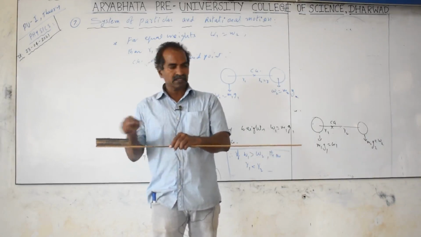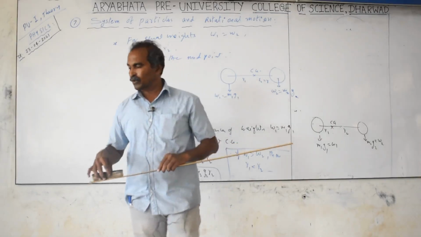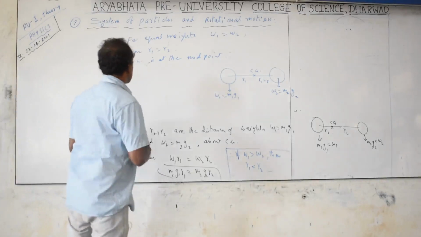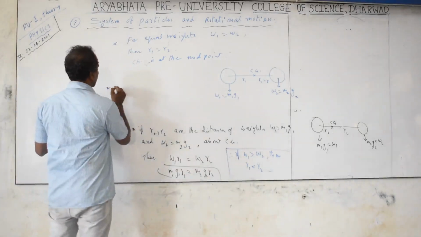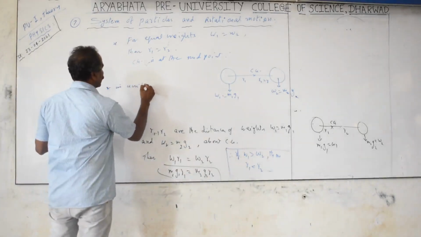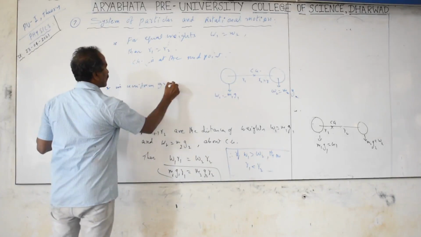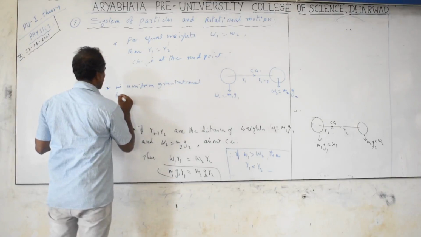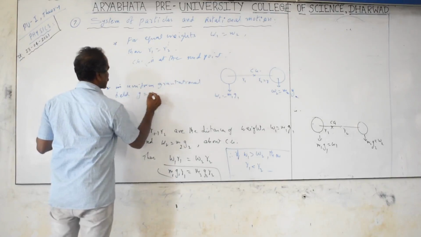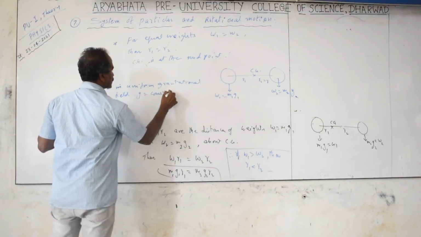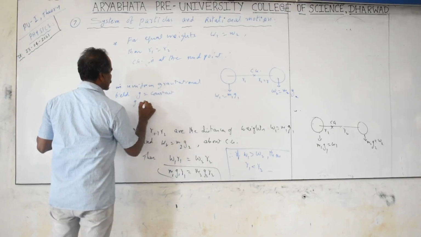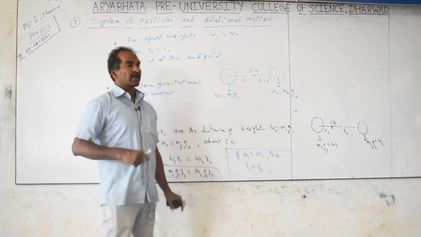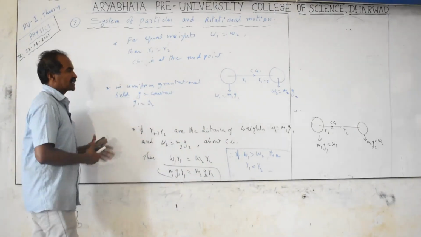Weight is important here. For small bodies, g is constant. That is called a uniform gravitational field. In a uniform gravitational field, the acceleration due to gravity g is a constant, so g1 is equal to g2. Then we compare only masses. Such a point is related to the center of mass, which we discuss next.